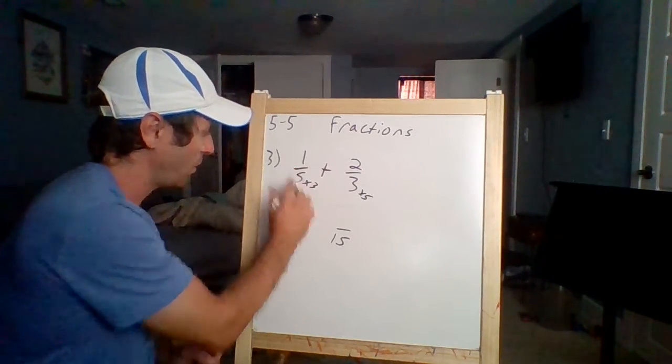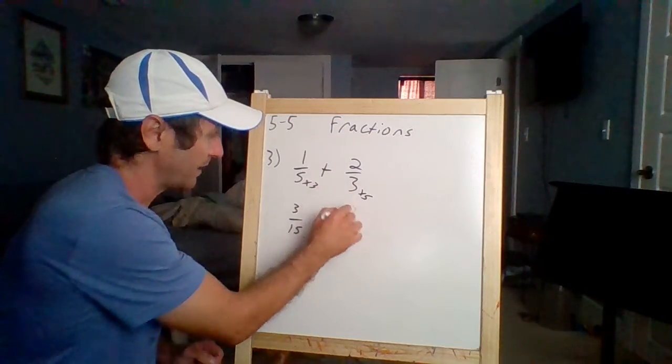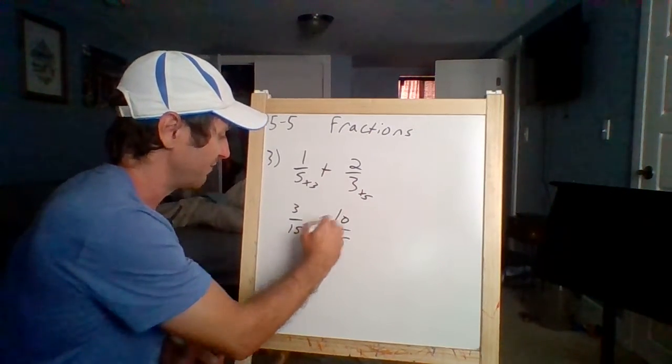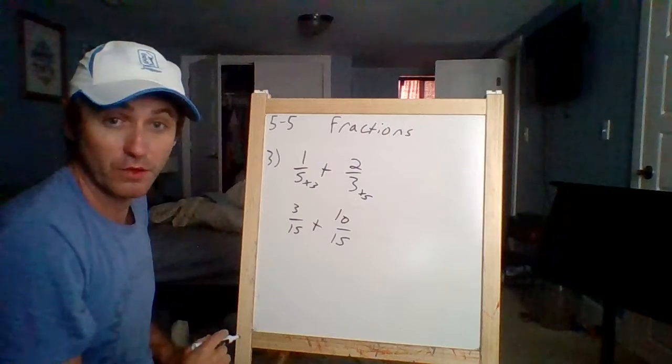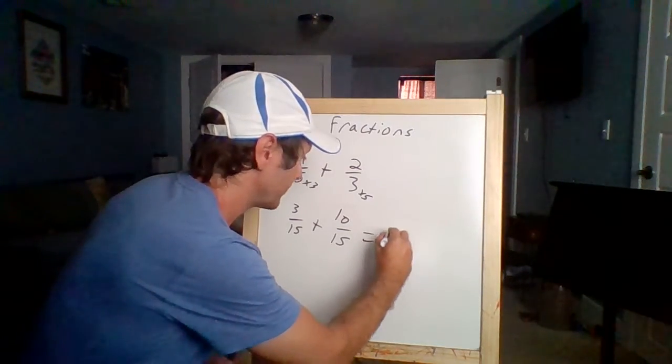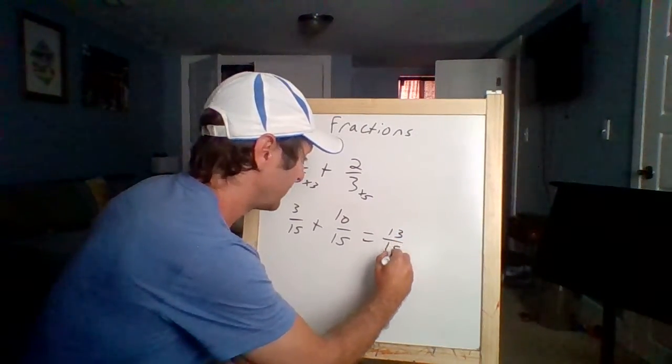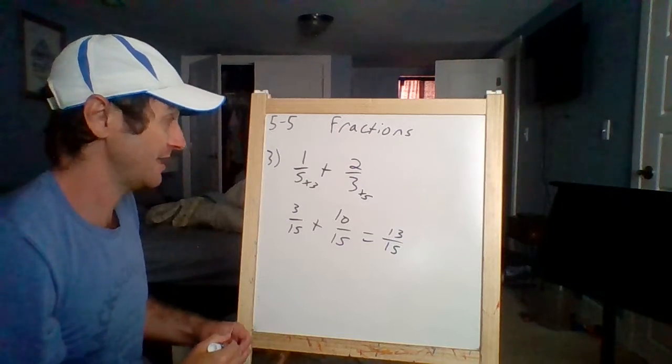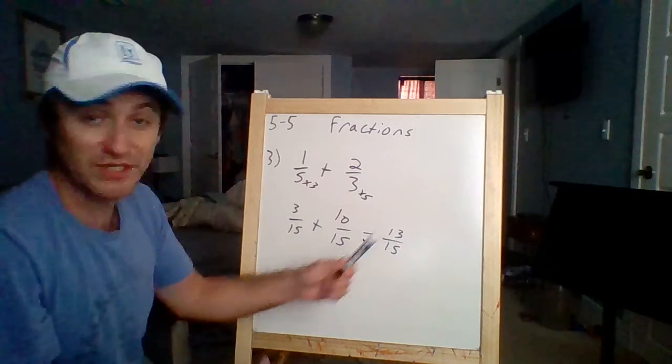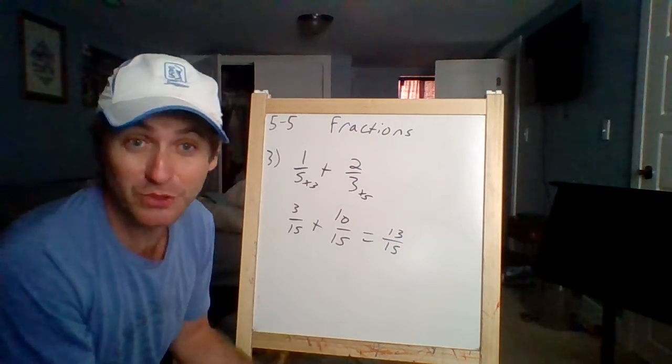5 times 3, 1 times 3. 3 times 5, 2 times 5. 3 plus 10 equals 13/15. And I know 13 is a prime number. I cannot reduce that further.